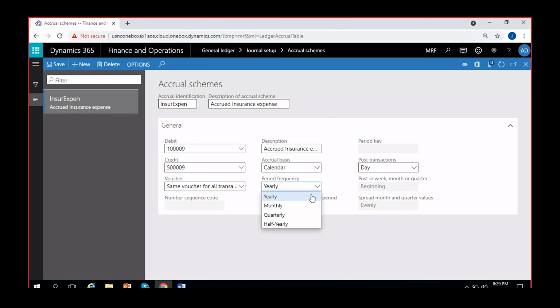Period frequency it is asking. So I'm selecting monthly frequency because I'm paying it for 12 months and I'll divide it into 12 periods. So number of occurrences by period, actually here what we should give is 12 only according to me. Let me check. Let me just duplicate this tab and go for USMF.